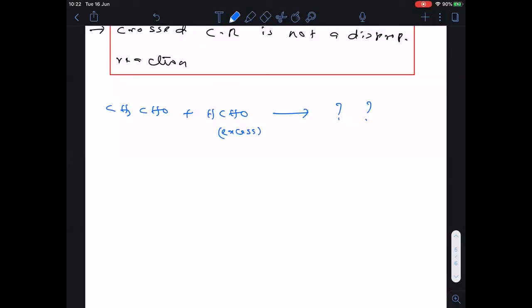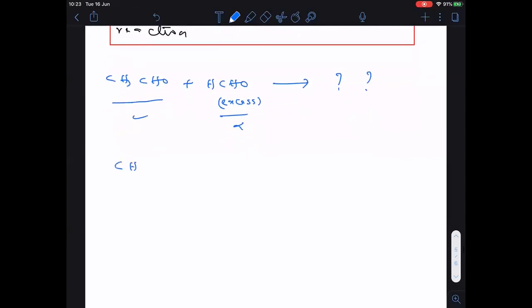So here, the first one is having alpha hydrogen. The second one is not having alpha hydrogen. If any one of the aldehydes is having alpha hydrogen, so what happens? First of all, aldol mechanism takes place. Am I right? Okay, right. We will see that now. So first let us see. CH3CHO, I will write in this way to make it clear. This is CH3, this is CHO.